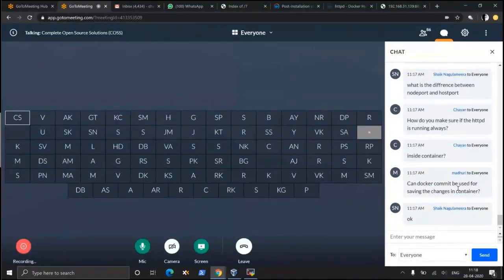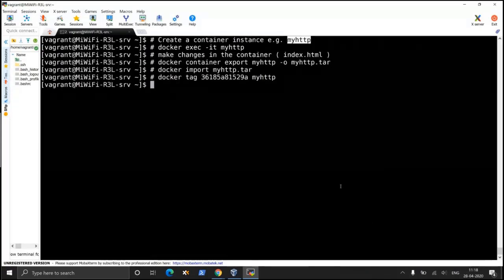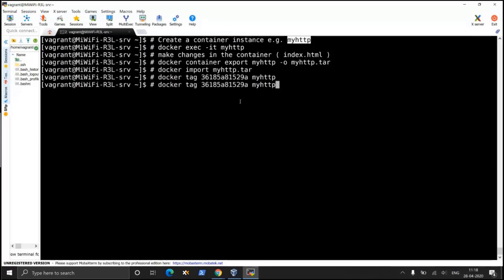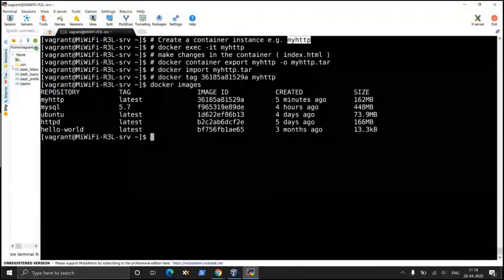Can Docker commit be used for saving the changes? Yes, you can also do a Docker commit to save the changes in the container. So basically, we can do a Docker commit to commit our changes inside the container. By doing a Docker commit, you make sure that all the changes that you have done inside the container are in there. So let us see whether, in Docker images, our changes are there inside the container or not.